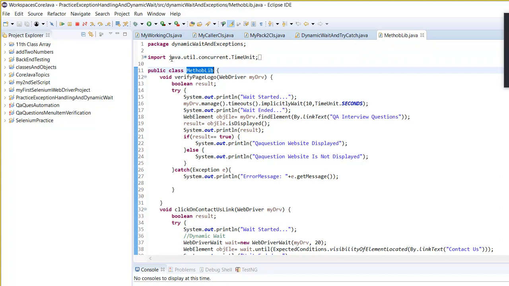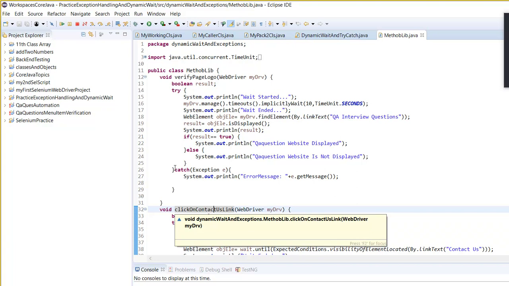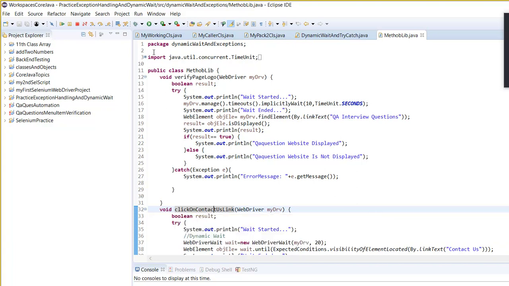Without declaring an object of this class, method lib, you cannot call this method. Is that correct? So if you want to use this particular method, you will have to create an object of this method library.